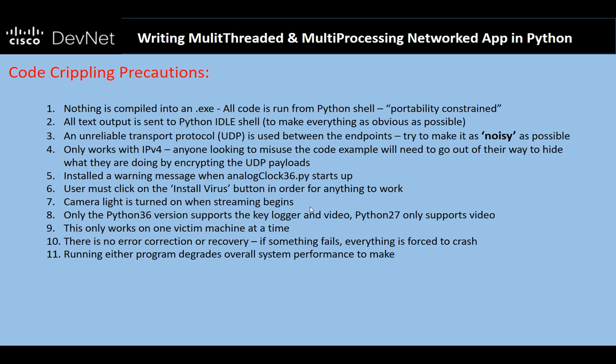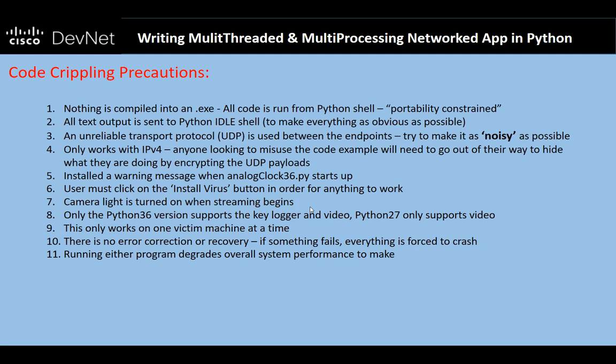And again, most importantly, there is absolutely no error correction whatsoever in any of the code that this runs on. And I've done that on purpose. If you fat finger something when you're entering an IP address, or anything happens out of the ordinary, the program will crash. And again, that's done on purpose so that if this gets misused, it becomes fairly obvious fairly quickly.